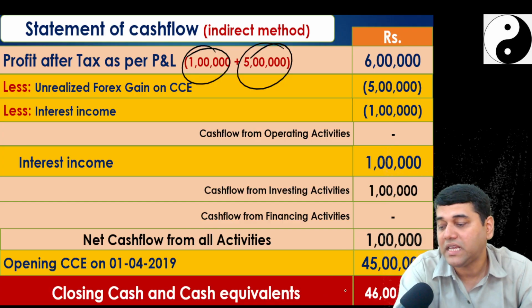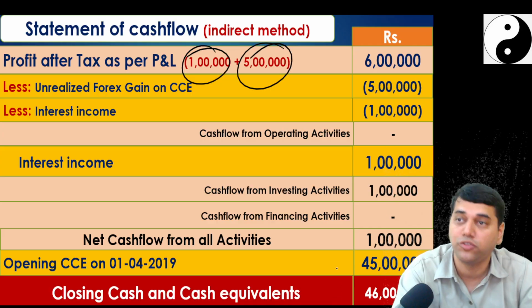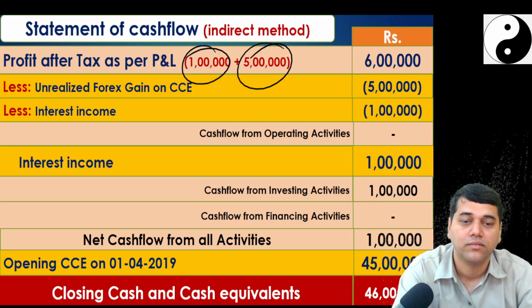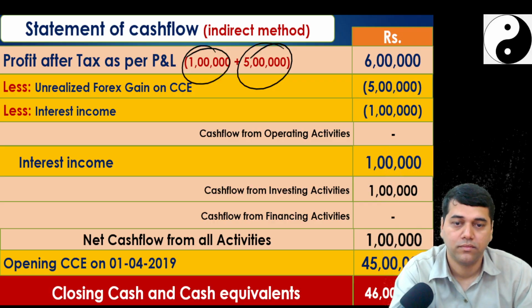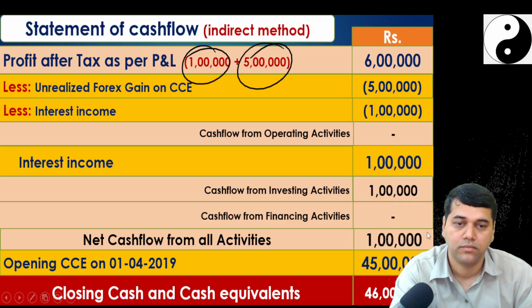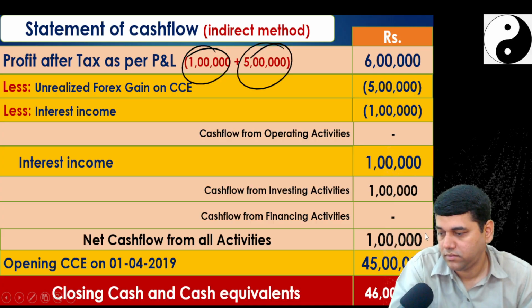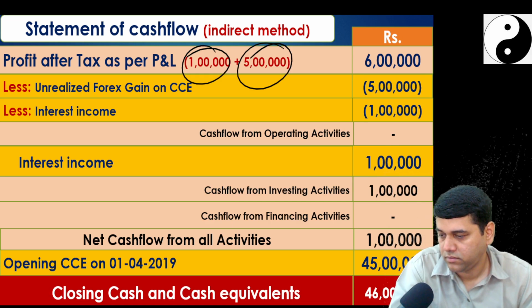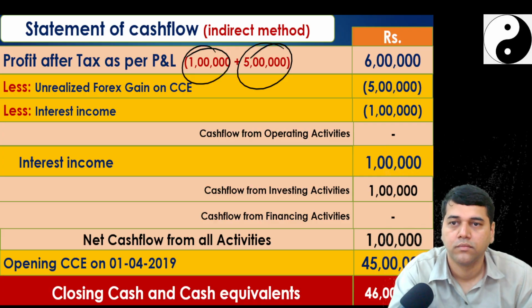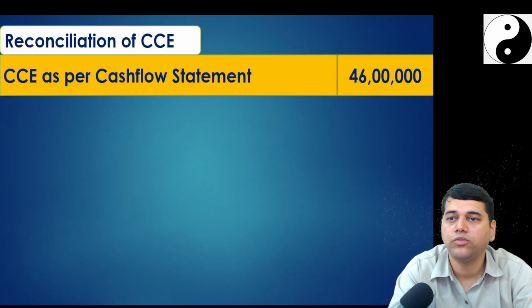Then there is the unrealized exchange gain, which you show in the reconciliation. Are you clear? So I'll move on to the reconciliation.